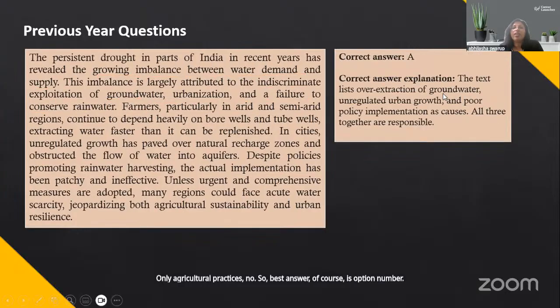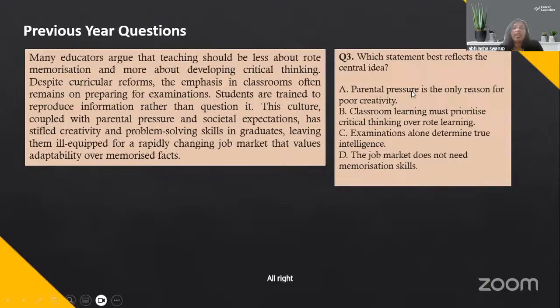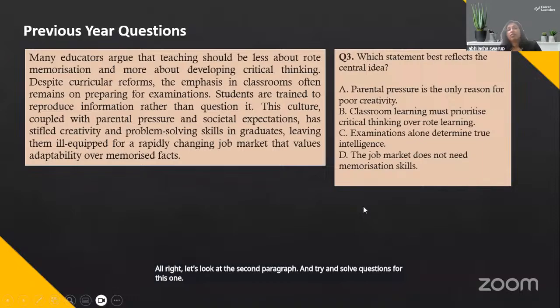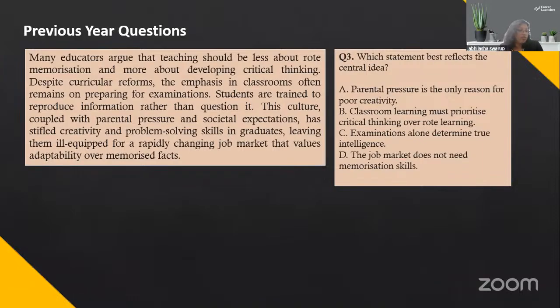All right, let's look at the second paragraph and try and solve questions for this one. Which statement best reflects the central idea of the passage?